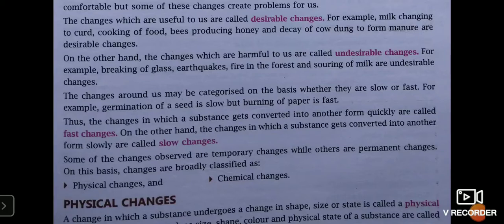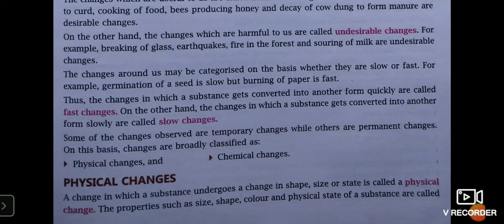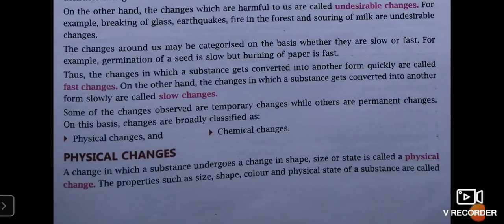Now, some of the changes observed are temporary changes while others are permanent. On this basis, changes are classified as physical change and chemical change. Now, what is physical change for us? A change in which a substance undergoes a change in shape, size, or state is called a physical change. Now, let's take an example to understand physical change. But before that, let me tell you one thing: physical change can be reversed by reversing the condition. Now, what do I mean by reversing the condition?